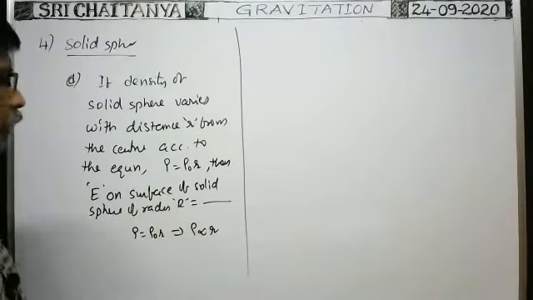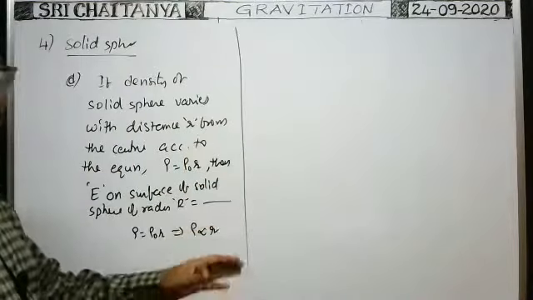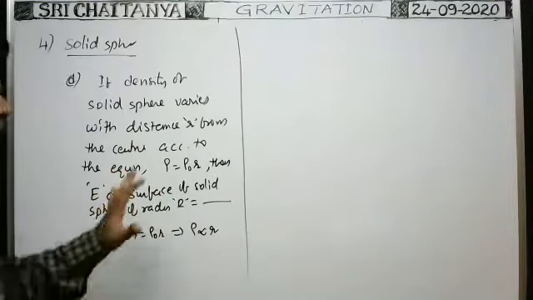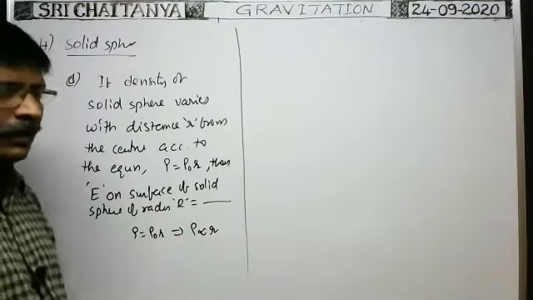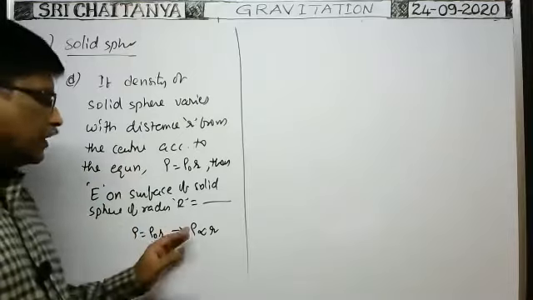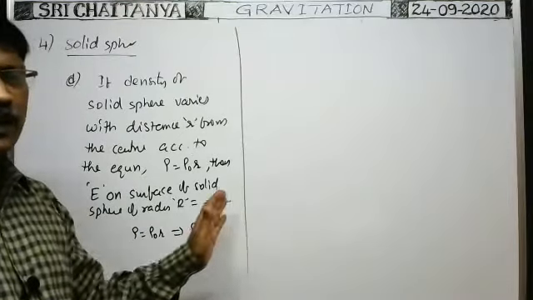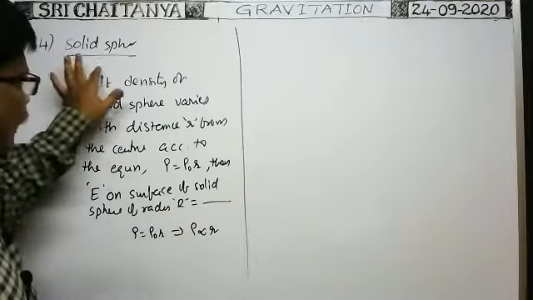That's why from the center, when you move away, the volume density gradually increases and it is maximum at the surface. So it is not a uniform solid sphere if it is like this, because it varies with the distance from the center. Here r is the distance from the center, no? That's why density is 0 at the center, and when you move away from the center inside the solid sphere, density also increases. That's why it is not a uniform solid sphere. That's why I erased that part.